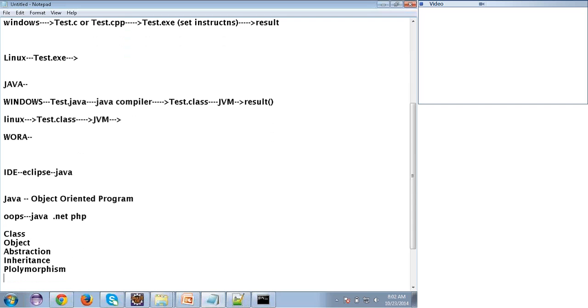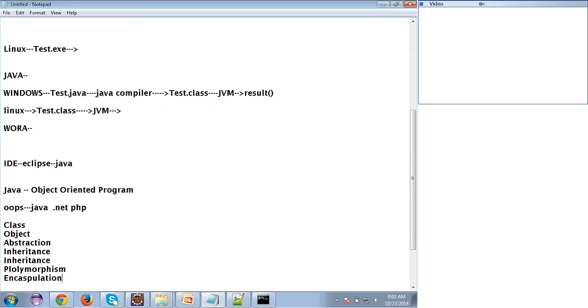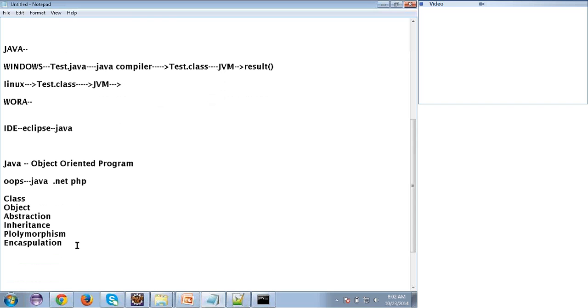These are the OOPS principles. If any language satisfies all these principles, then we can call that language an object-oriented programming language.